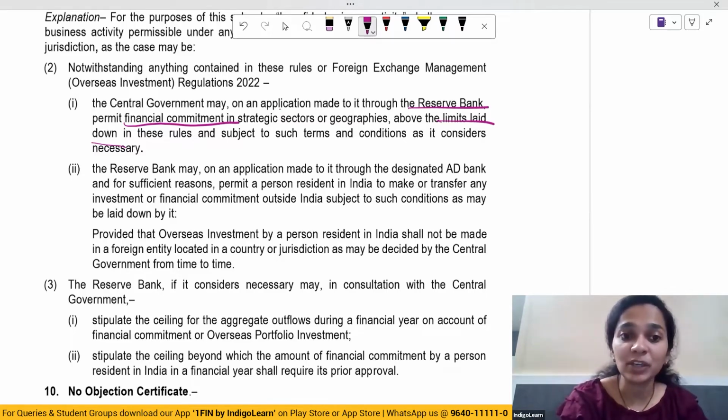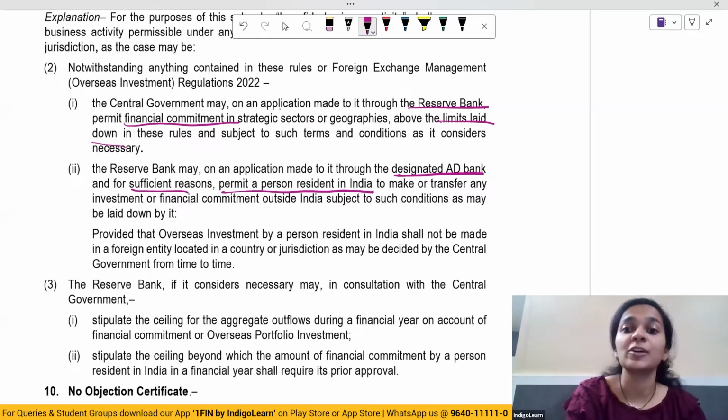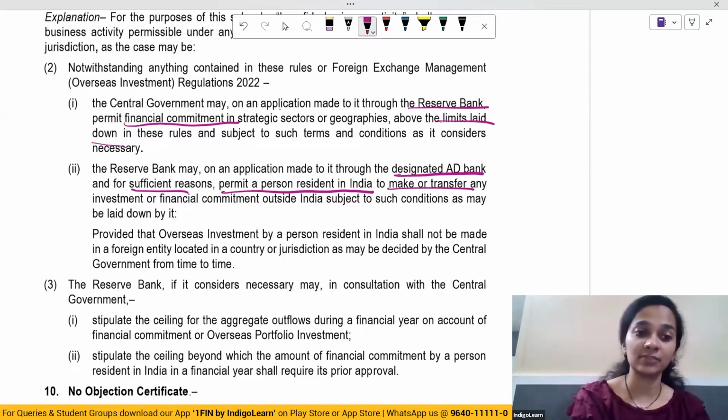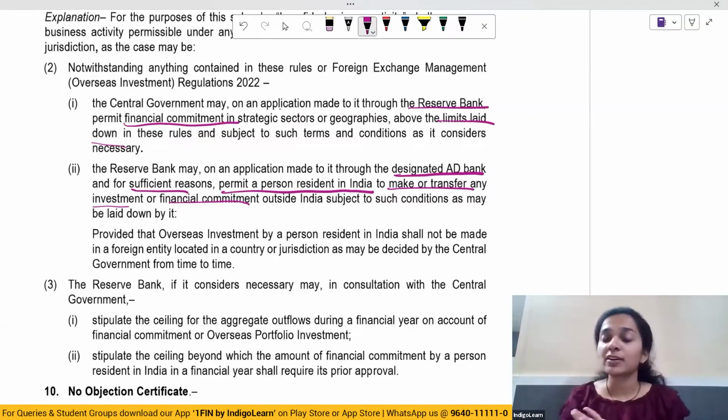The Reserve Bank may, on an application made to it by the designated AD bank, and for sufficient reasons, permit a person resident in India to make or transfer any investment or financial commitment outside India, subject to the satisfaction of those conditions.